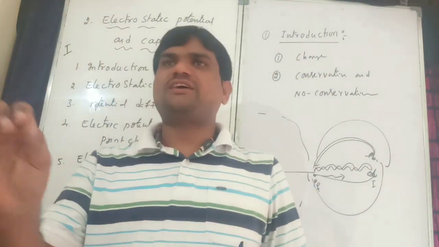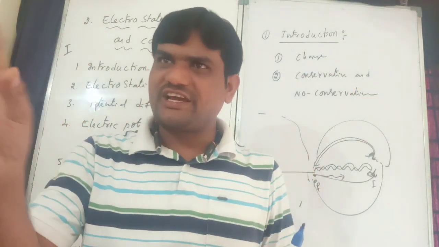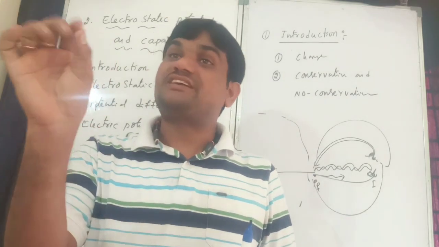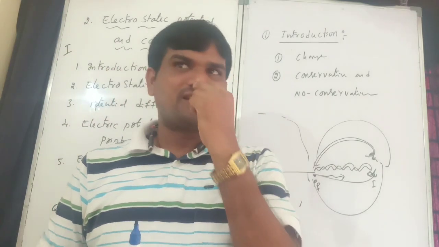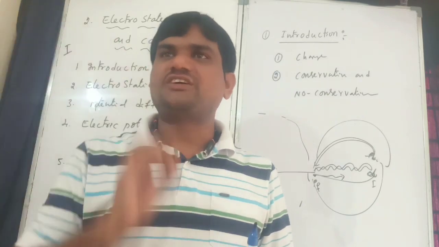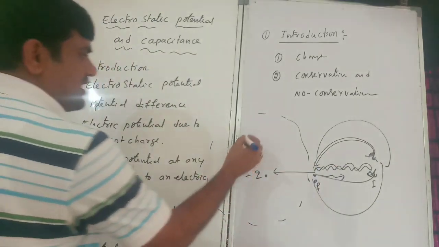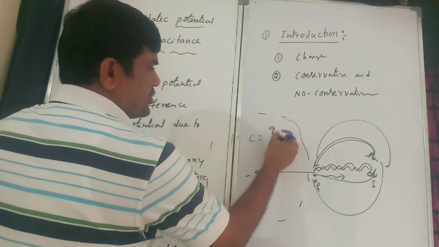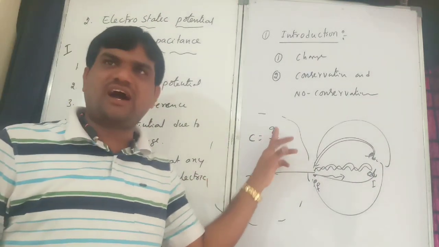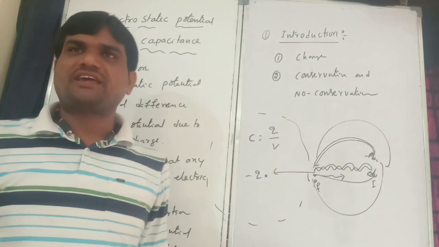So in this chapter we will discuss completely electrostatic potential and potential energy as well as capacitance. Why did capacitance come into this picture? Because capacitors depend on potential. The capacitance formula: C is equal to Q by V, where Q is the charge, V is the potential, and C is the capacitance.